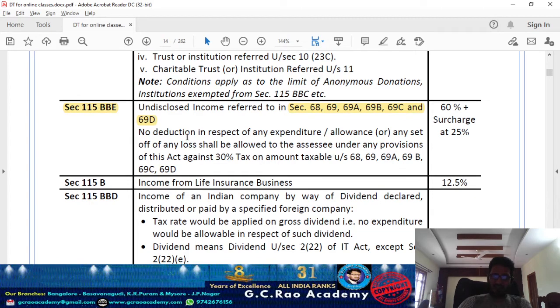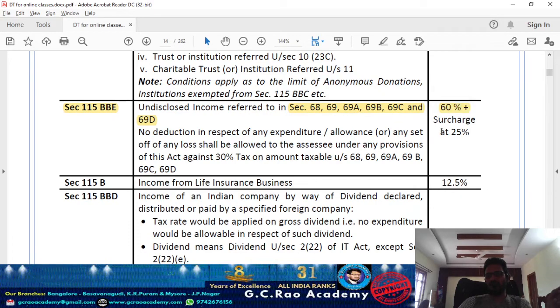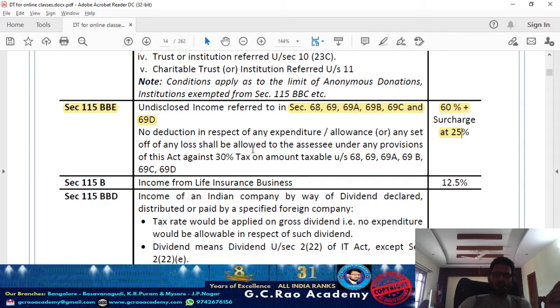Any kind of unexplained investment, unexplained income or undisclosed expenditure is going to be taxable at the rate of 60% plus mandatory surcharge at the rate of 25%. 60% is the applicable tax rate for undisclosed income, plus 25% will be the surcharge rate. More about this undisclosed income I covered as a part of business or profession; we'll see it in BP.